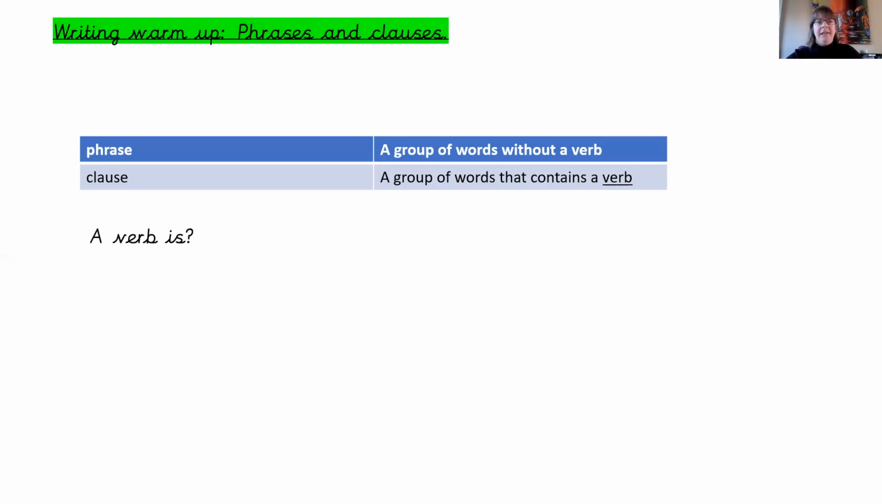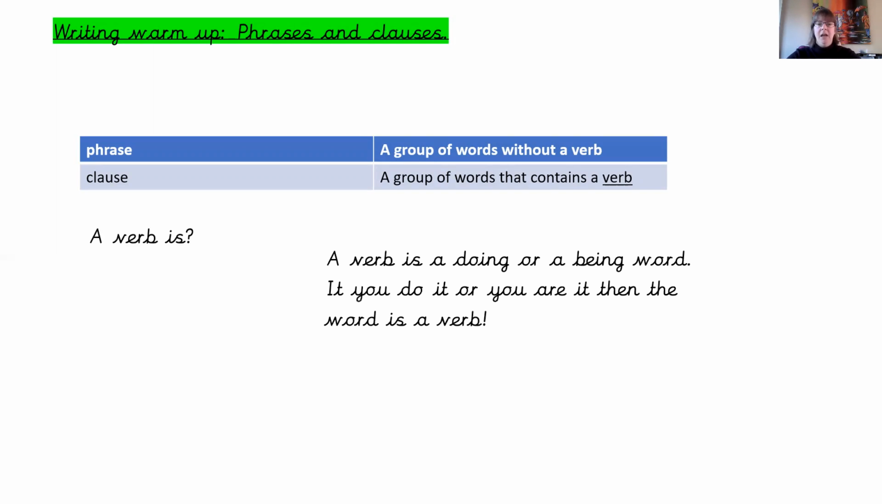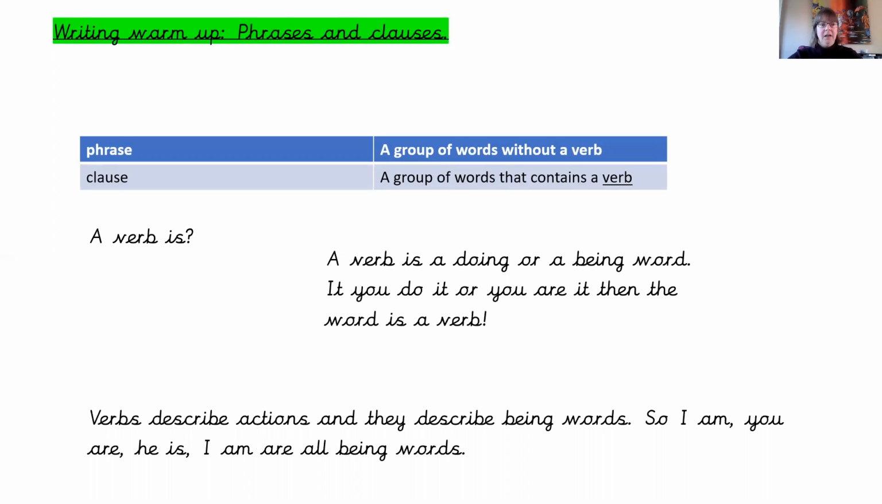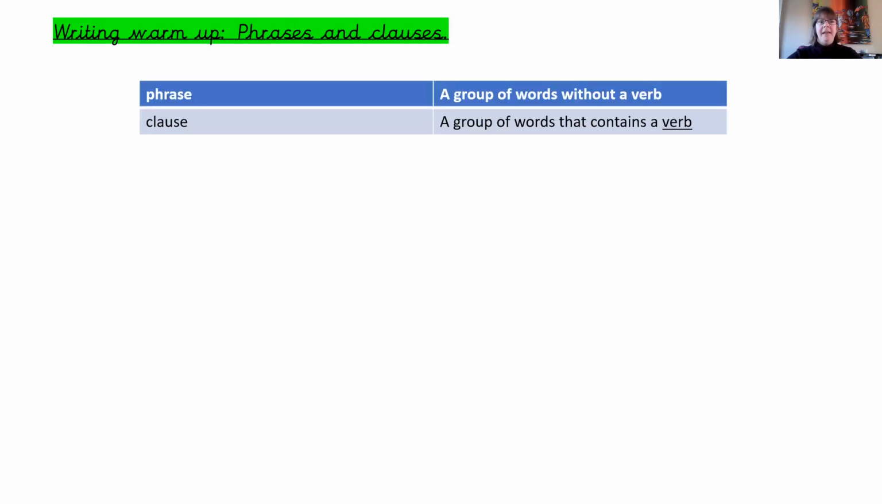So can we remind ourselves what a verb is? A verb is a doing or a being word. If you do it or you are it, then the word is a verb. Verbs describe actions and they describe being words. So I am, you are, he is, I am are all being words. Something is happening to that person. They belong there.